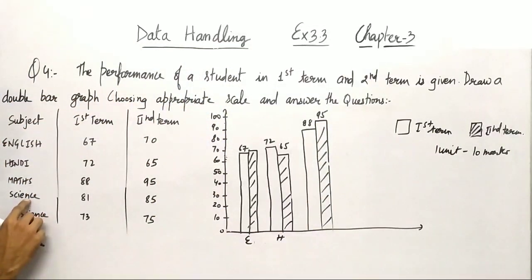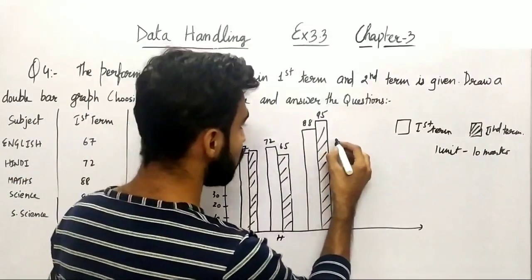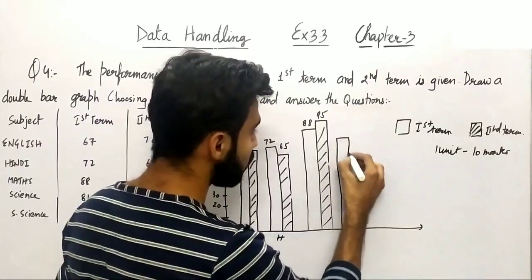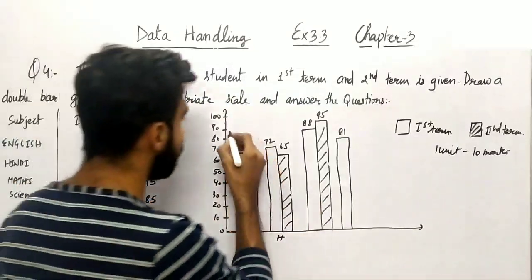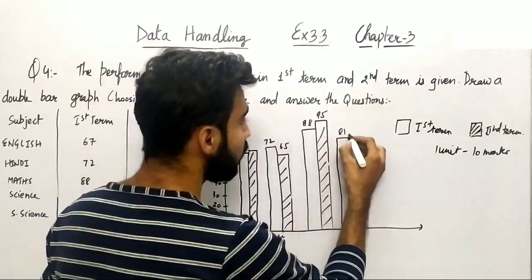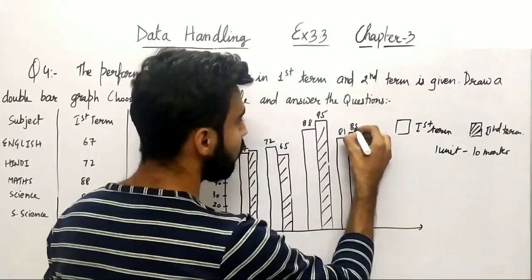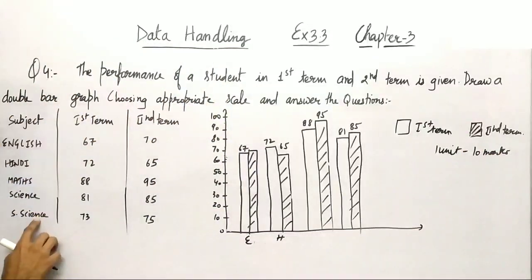Now moving on to the science here. So 81 and 85. Let me find 81. It's just close to 80. So it's somewhere like this. So 81, and then you can see 85, right? So it is between 80 and 90. So that will be like this. So this is 85, right? So the second term should be lined. Now last is social science.